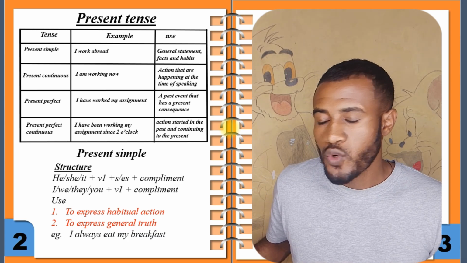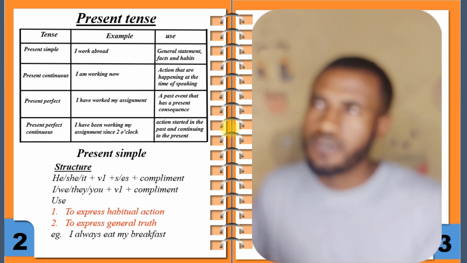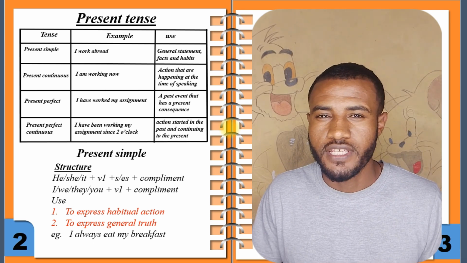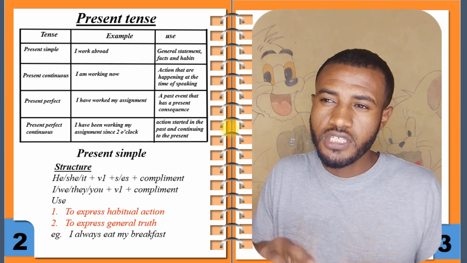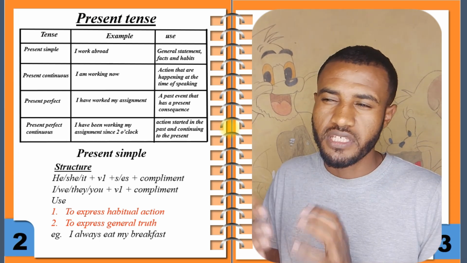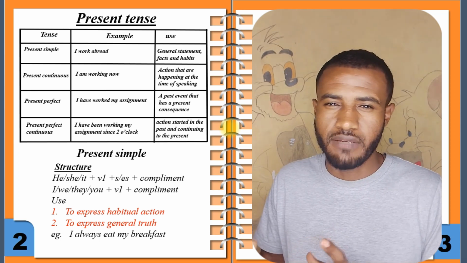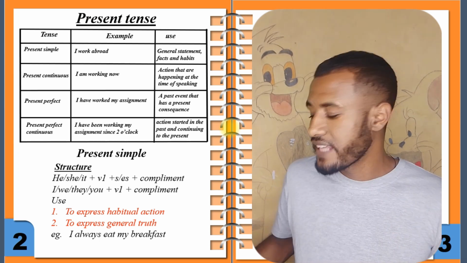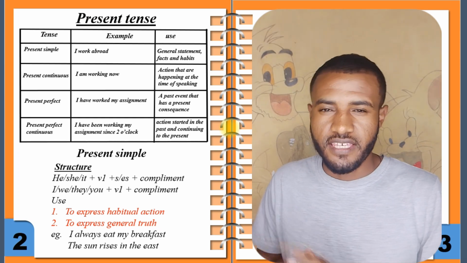For example, I always eat my breakfast, which is a habitual action or a repeated action. Which is repeated action or habitual action. And the other example is the sun rises in the east.